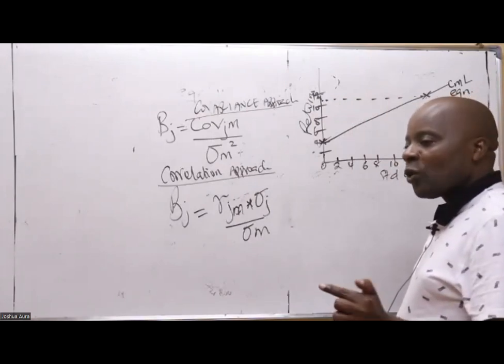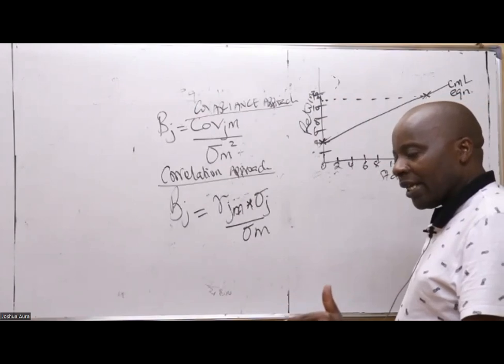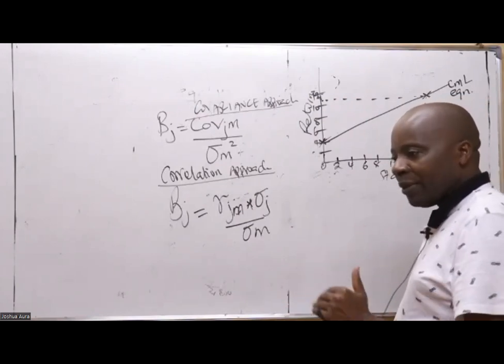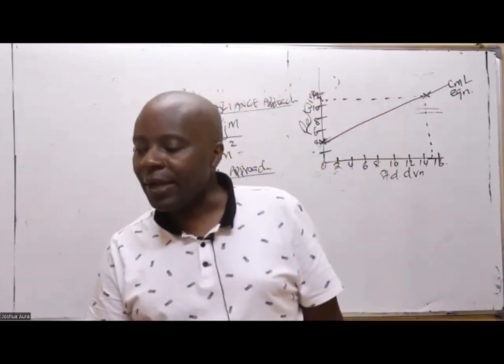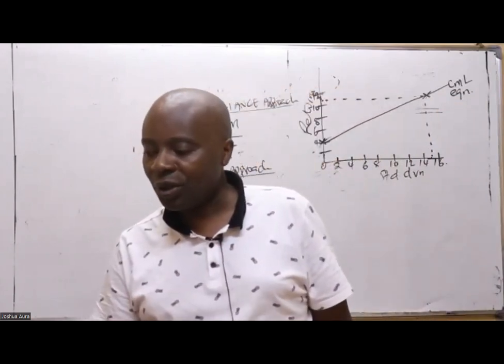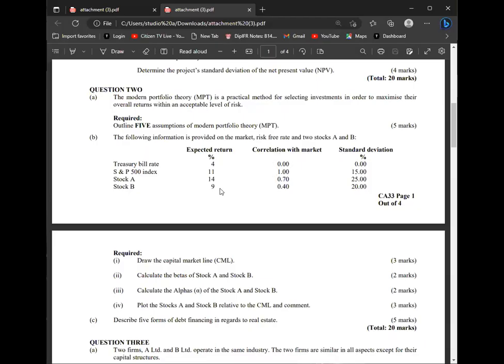Then I need to ask myself, really, which method did this examiner want me to use? This examiner wanted me to use the correlation approach. That is why he gave us the correlation coefficients. You can see here he's given us the correlation with the market. And because they want it for A and B, I'll come and say beta A.